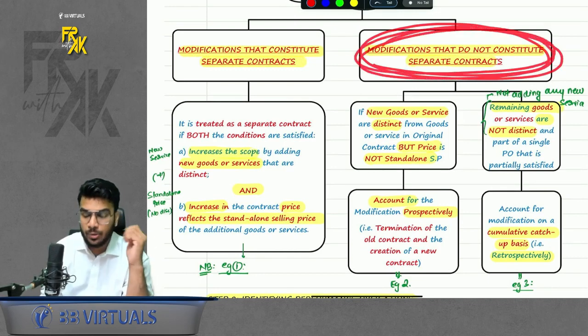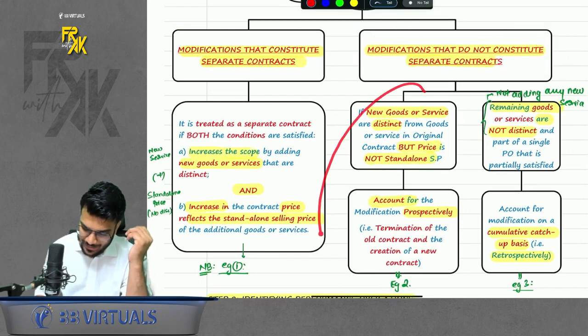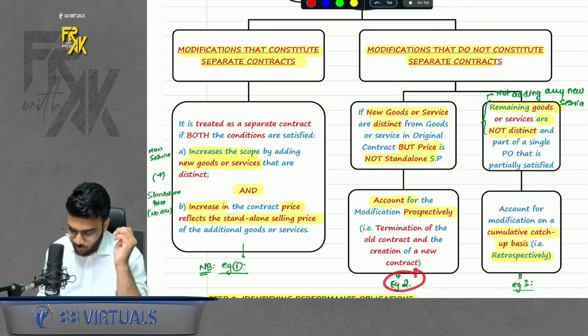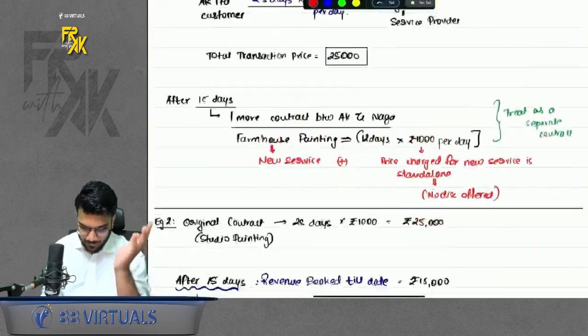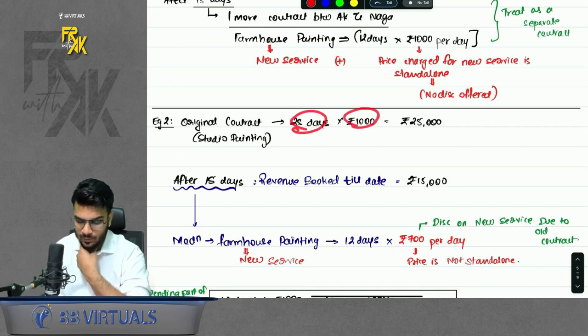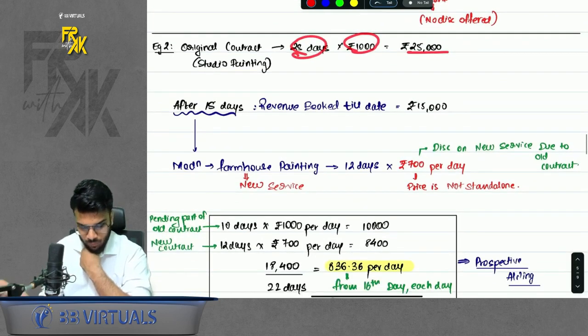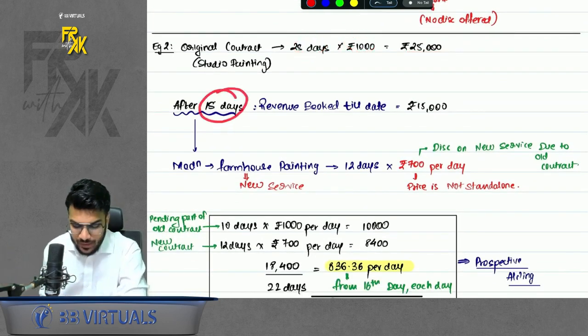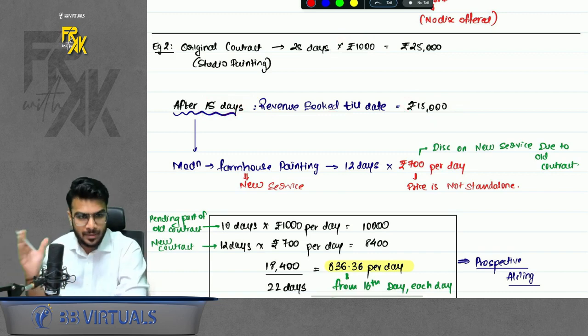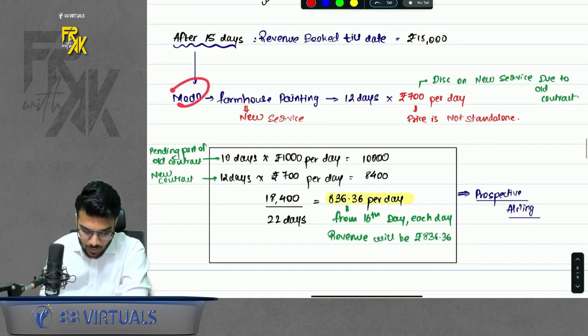Then, modifications that do not constitute a separate contract. That means in these two cases, we will adjust the modification in the existing contract. But here also there are two different accounting treatments. First I'm discussing this one. Then we will take one more example. Let's say Naga was doing the studio painting, 25 days, 1000 per day, 25,000 total transaction price. After 15 days, revenue booked till date was 15,000. Of course, he was charging 1000 per day, so after 15 days Naga must have booked 15 days of revenue over the period. Next, what is the modification?